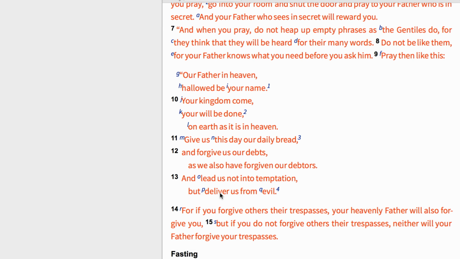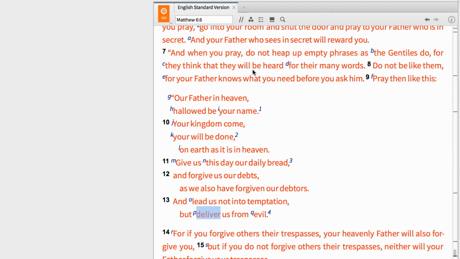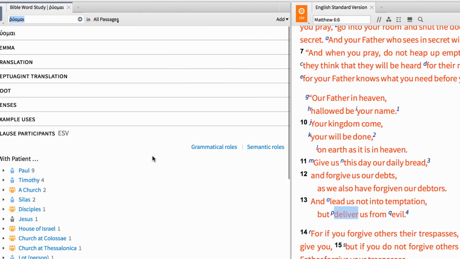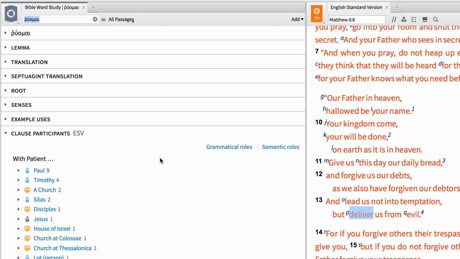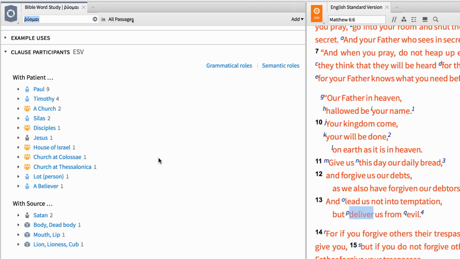The concept of deliverance is worth exploring, so I'm going to right-click the term deliver. Select the lemma form from the context menu, then choose to run a Bible word study. In the new Bible word study report, we have all sorts of information related to the Greek word ruomai, like lexicon entries, translation options, alternate meanings, and much more. But for this lesson, I'm going to scroll down and expand the clause participants section.